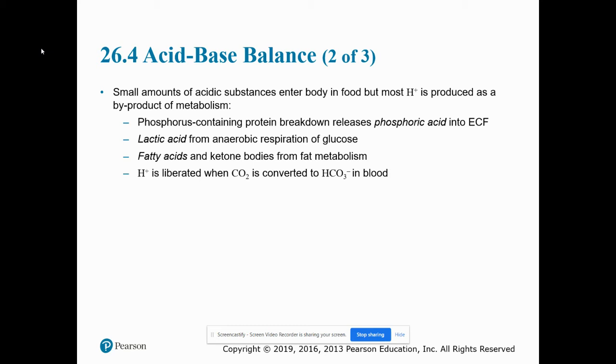Small amounts of acidic substances enter the body in food. However, most of the hydrogen ions are produced as a byproduct of metabolism, and this includes the following things. Phosphorus-containing protein breakdown releases phosphoric acid into the extracellular fluid. In the event an individual is undergoing anaerobic respiration of glucose, they're going to form lactic acid. Fatty acids and ketone bodies come from fat metabolism, and hydrogen ions are liberated when carbon dioxide is converted to bicarbonate in the blood.